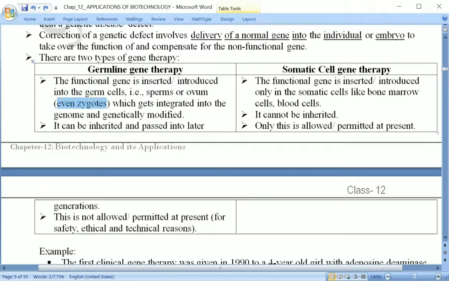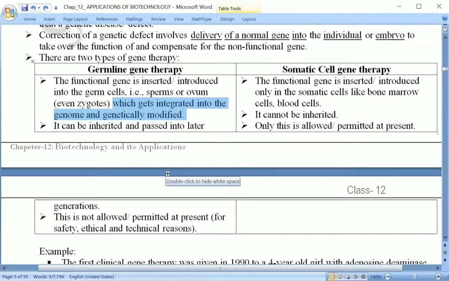What I said earlier, the zygote is a single cell which has to divide now to form the embryo and later on the fetus. So if the correction or the introduction of a functional gene is done in the zygote, that means when the zygote is going to divide, all the cells of the embryo, fetus, and later on after birth even, will have the functional gene. The non-functional gene will not be there, and if at all it is there, the function is being performed by another functional gene, and this gene gets integrated into the genome.